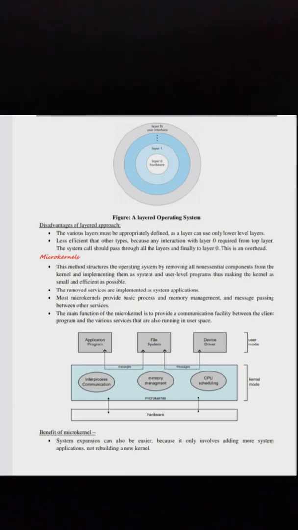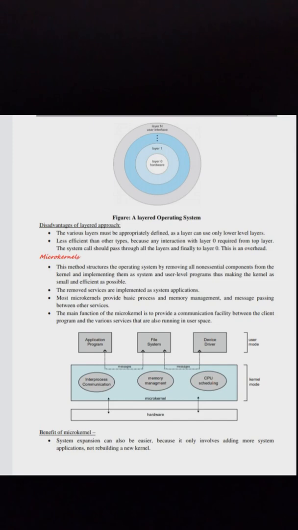Now let us see microkernels. This method structures the operating system by removing all non-essential components from the kernel and implementing them as system and user level programs, thus making the kernel as small and efficient as possible. The removed services are implemented as system applications.